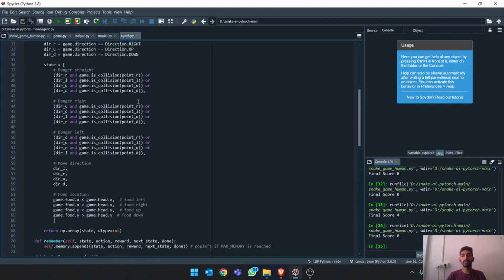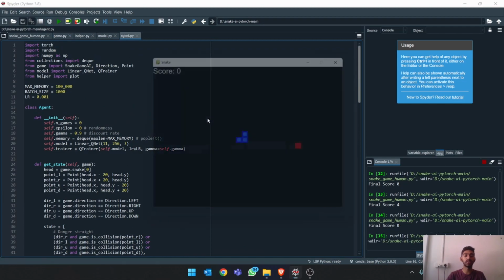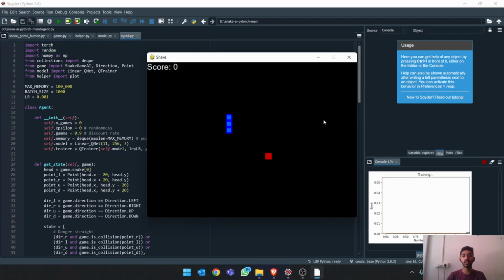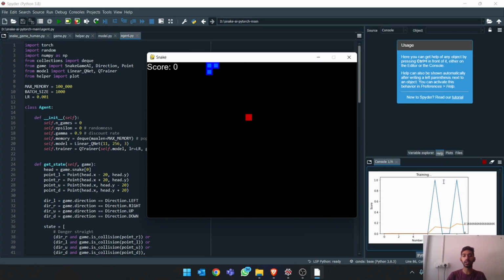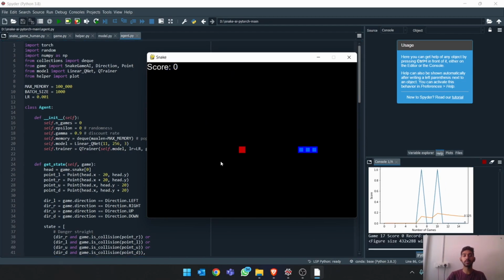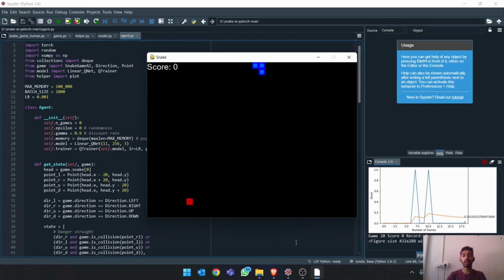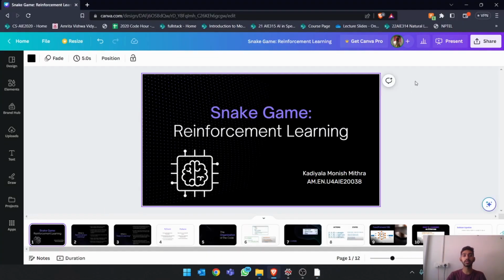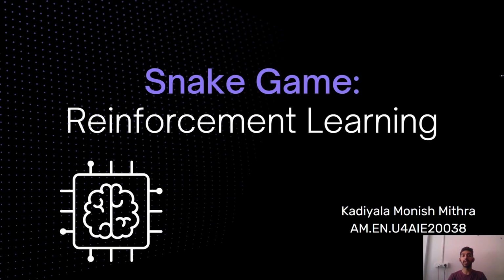So let us run this agent that plays the snake game and see how it is in its initial phase. As we can see, initially it doesn't get much score. The highest score till now is just one. While this keeps on training itself for a few iterations, let us look at a little theory about how this model works. So let us look at the snake game using reinforcement learning.